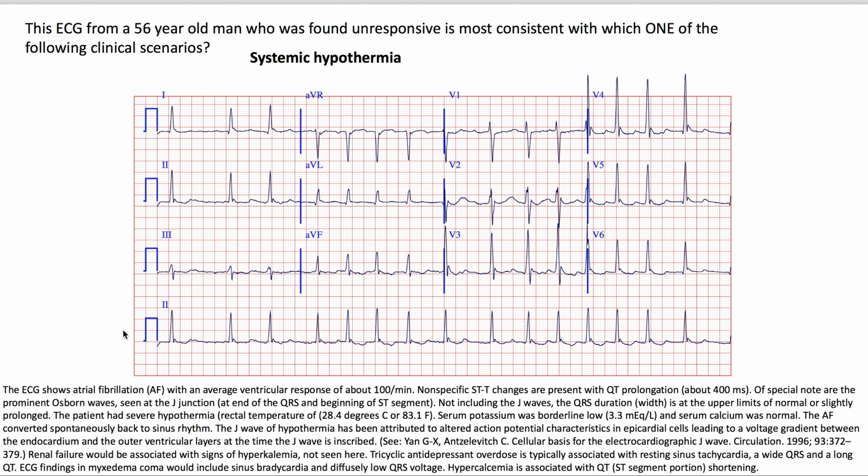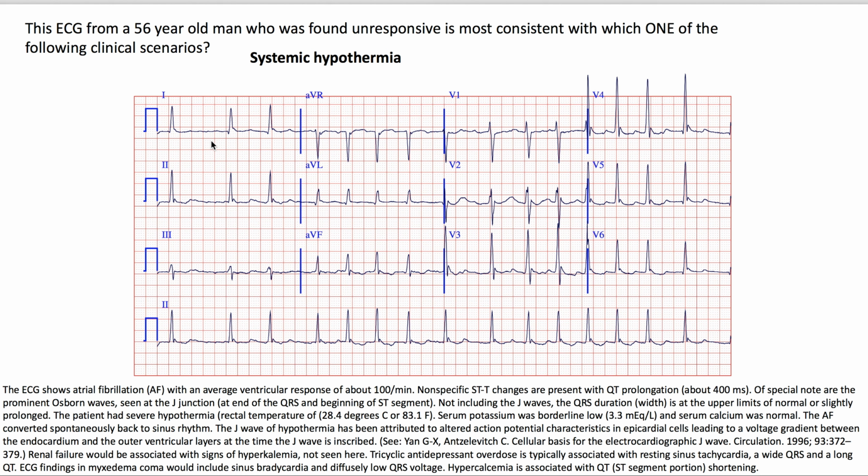This ECG is most consistent with which one of the following clinical scenarios? The answer: systemic hypothermia. This ECG shows atrial fibrillation with an average ventricular response of about 100 beats per minute. There are non-specific STT changes, and there's QT prolongation, about 400 milliseconds.